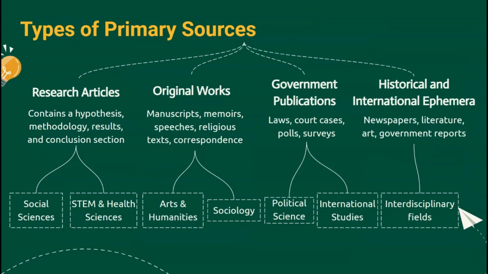Original works such as manuscripts, memoirs, newspapers, correspondence, speeches, and religious texts are primary sources in the arts and humanities discipline and sociology from the social sciences. Government publications like law and court cases are the main primary source types for the political science and international studies disciplines. Historical and international ephemera, which are newspapers, literature, art, and government reports, are generally considered primary sources for interdisciplinary fields and will vary widely by the specific project, whether you're in African studies, Asian American studies, Latin American studies, or gender and sexuality studies.